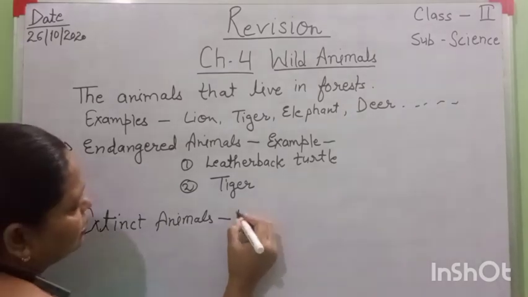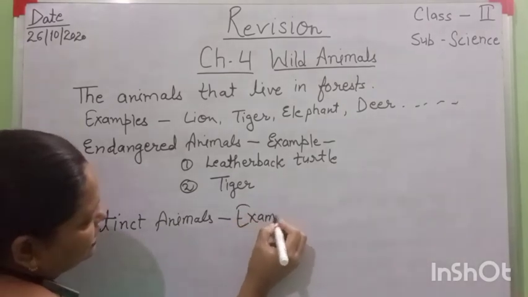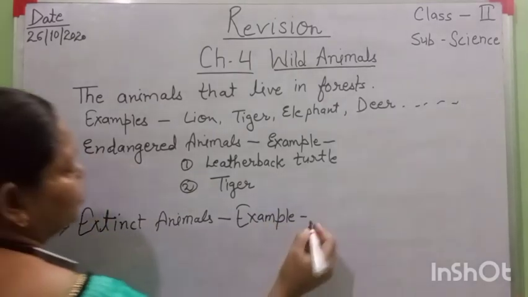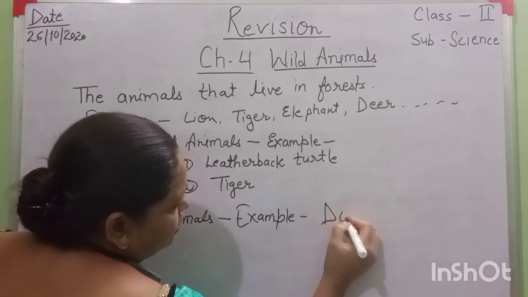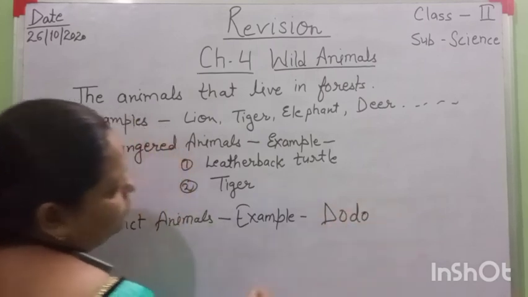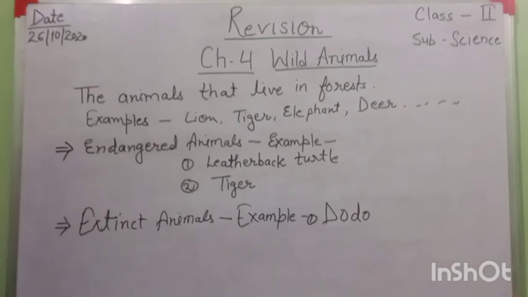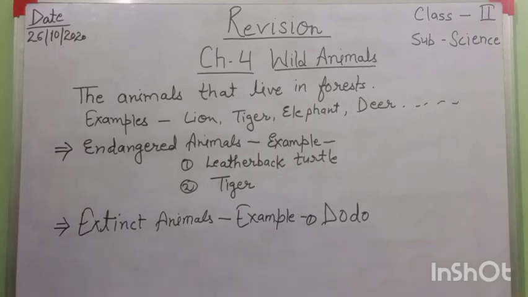Examples are the dodo bird, first, and second, which is very interesting, dinosaurs. You have listened to many stories about dinosaurs in your cartoon movies. Yes, you know, student, dinosaurs.